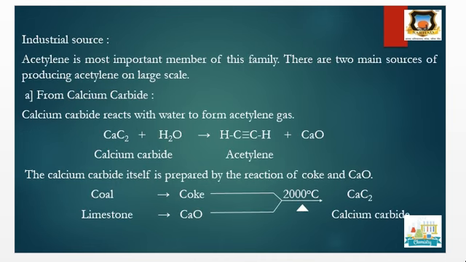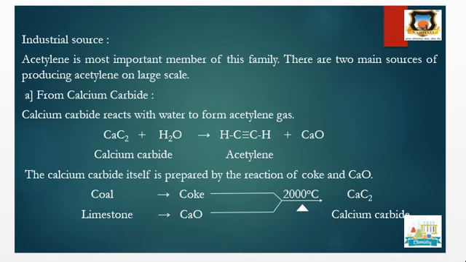Next is the industrial source of alkynes. Acetylene is an important member of the alkyne family, and there are two main sources for producing acetylene on a large scale. First is from calcium carbide. Calcium carbide reacts with water to form acetylene, and it liberates calcium hydroxide as a byproduct.